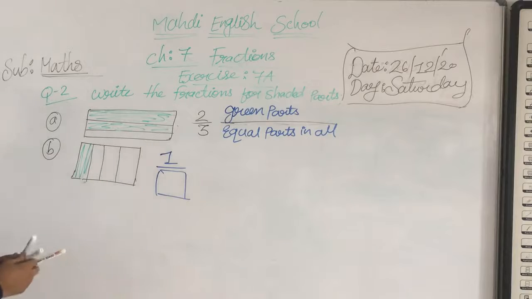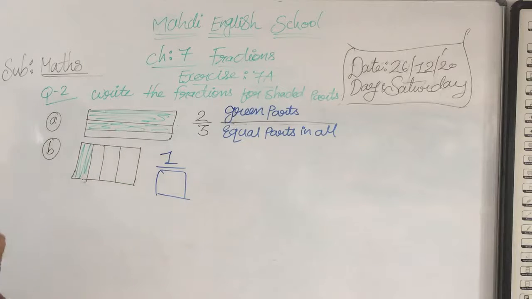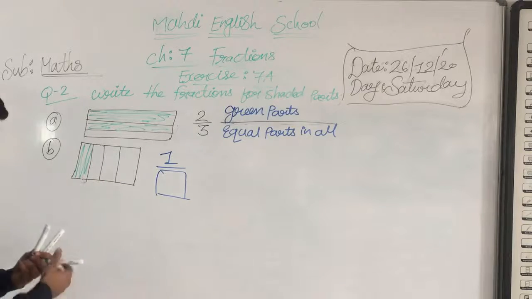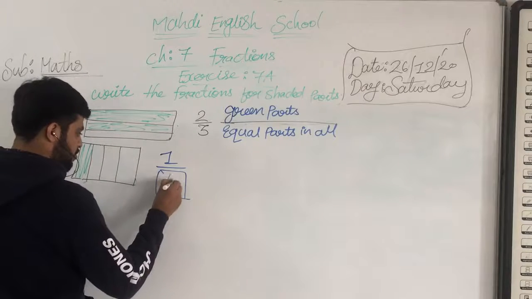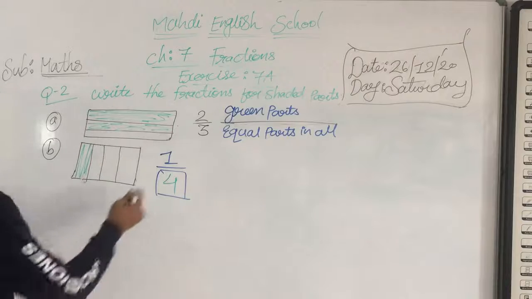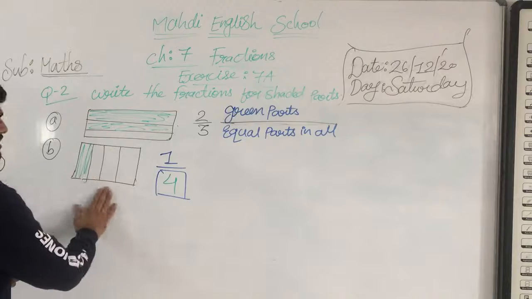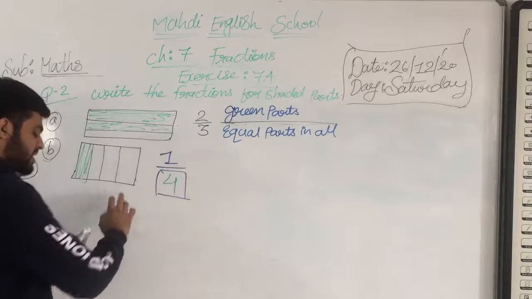Here, 1 is shaded by green color. One part is shaded by green color. So how many parts in total are there? In the square there are 4 parts in total. How many parts, my dear students? There are 4 parts. And 1 is shaded by which color? Green color. That's why its fraction is 1 upon 4. Okay, 1 upon 4 is this figure.